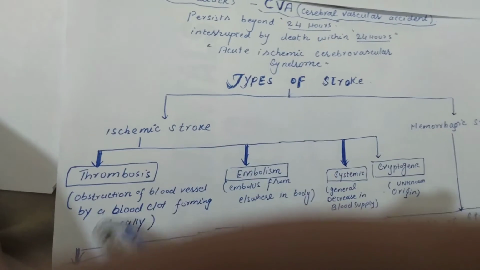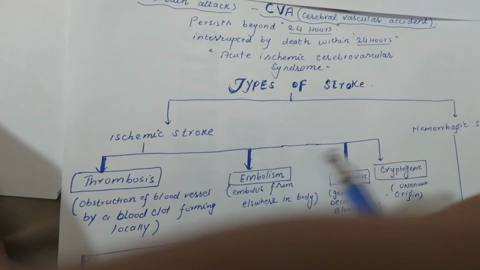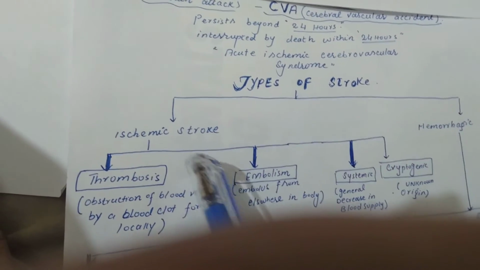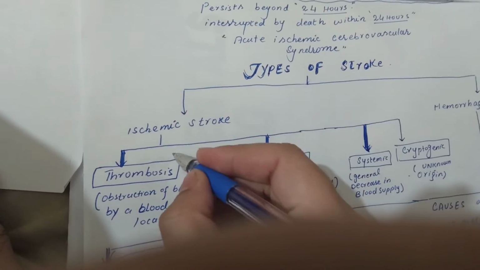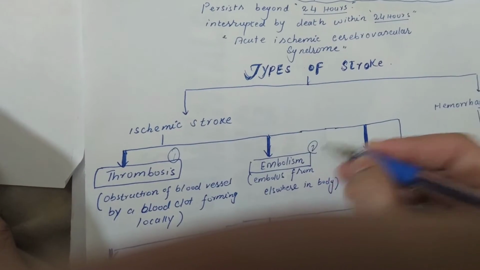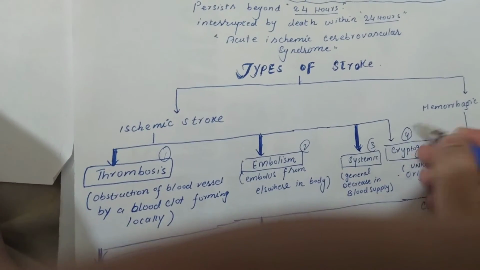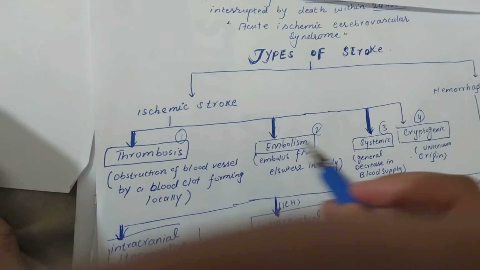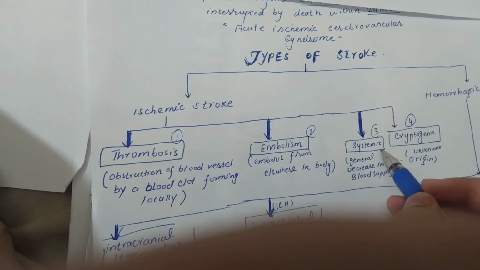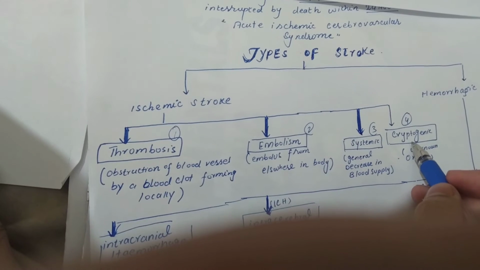Ischemic stroke is further divided into 4 types, that are thrombosis, embolism, systemic, and cryptogenic.